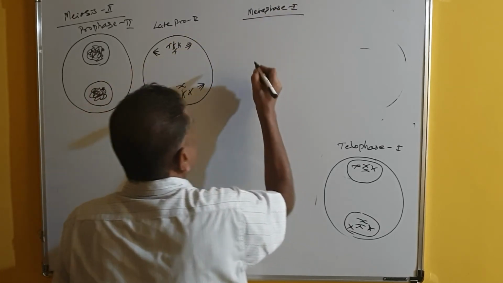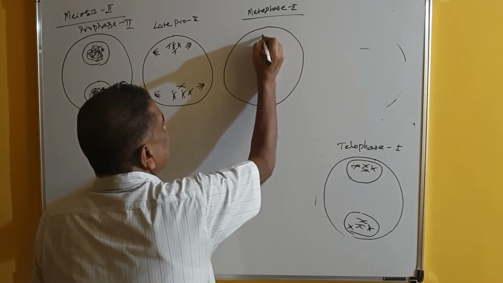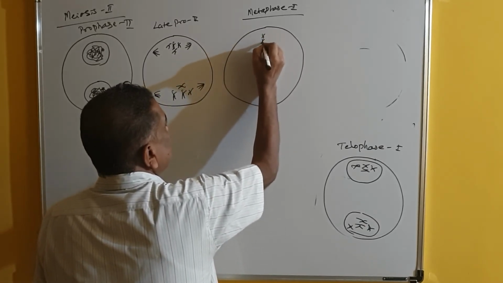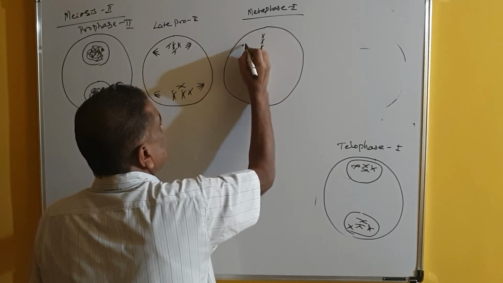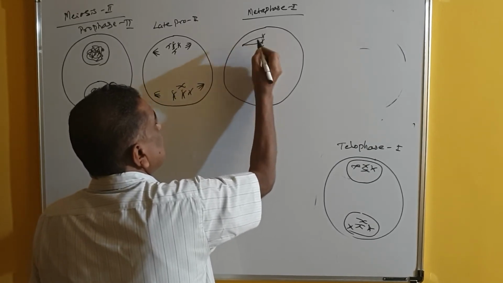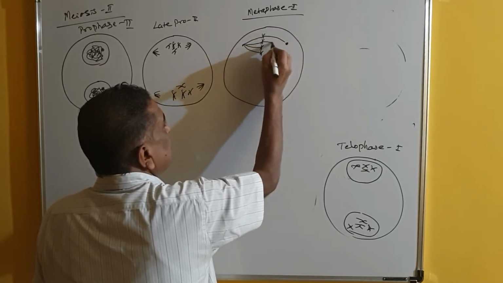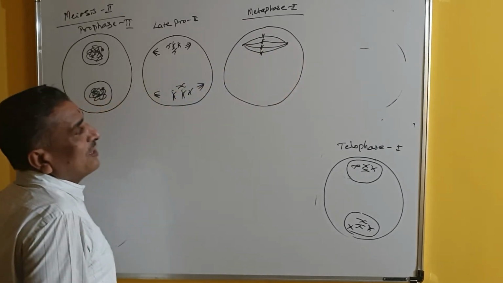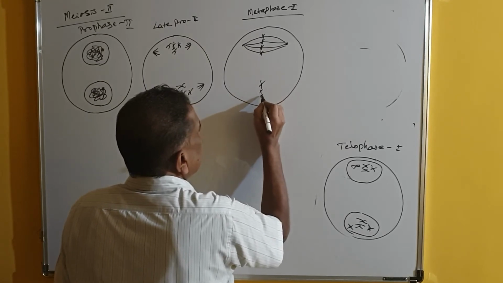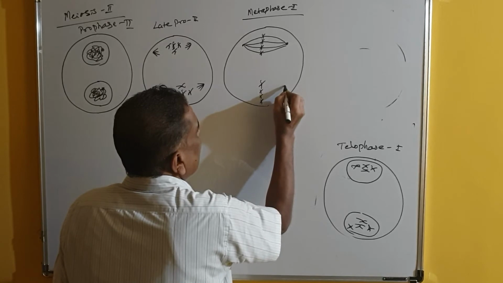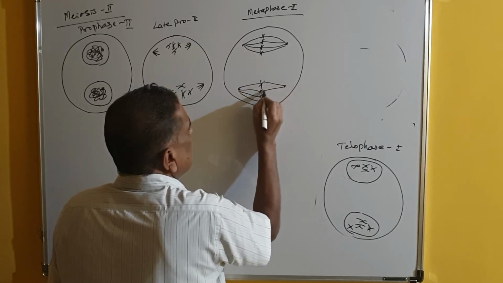After that you will find metaphase 2. So metaphase 2 means, this is the cell, and here you will find chromosome 1, chromosome 2, chromosome 3, chromosome 4 like this, and the spindle fibers from here hook the centromeres. You can find here, this is one metaphasic plate, and another one you will find like this, and one more. So what is the difference between metaphase 1 and metaphase 2?